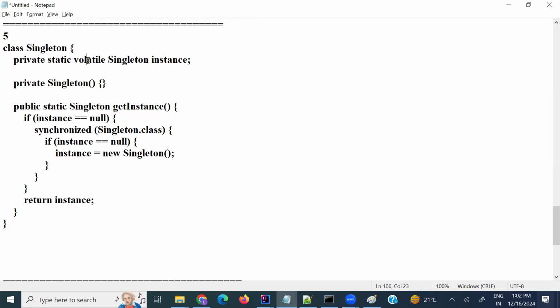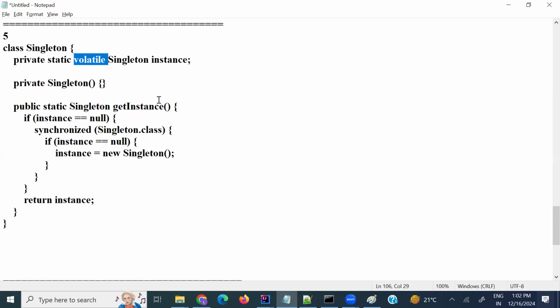That is the reason we are using the volatile keyword. When a multi-threaded environment is there, the value is updated automatically and it won't read the cache memory. You need to read from main memory. That's the reason we are using the volatile keyword.